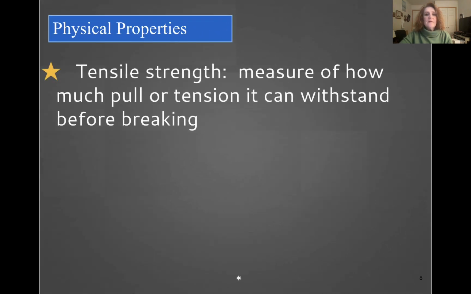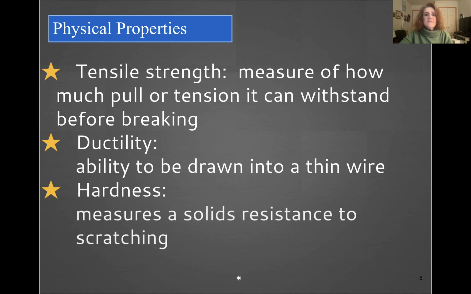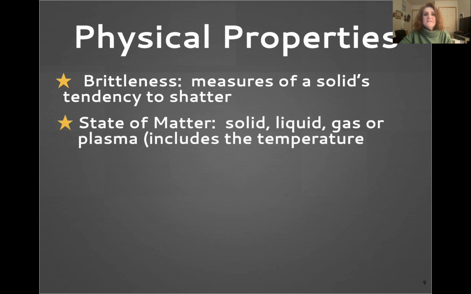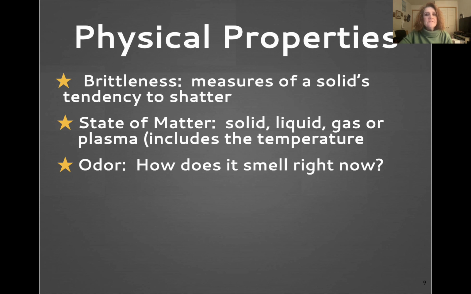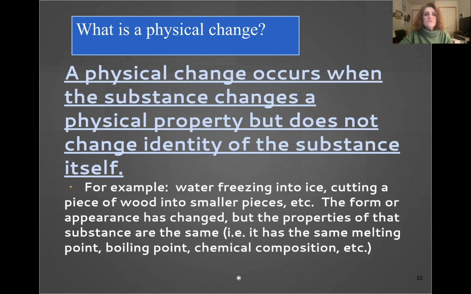Tensile strength is a measure of how much pull or tension something can withstand before it breaks. Ductility is the ability to be drawn into a thin wire. Hardness is a measure of a solid's resistance to scratching. Brittleness is a measure of a solid's tendency to shatter or not shatter. The state of matter is also a physical property, solid, liquid, gas, and plasma, and this does include the temperature. Odor is how does it smell right now, not does it have a change in that, but how does it smell right now?